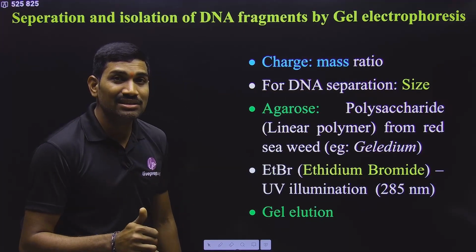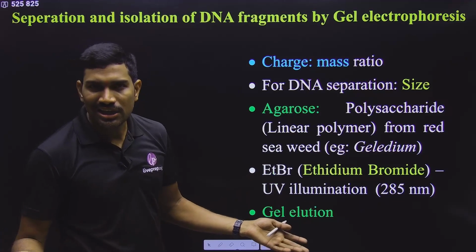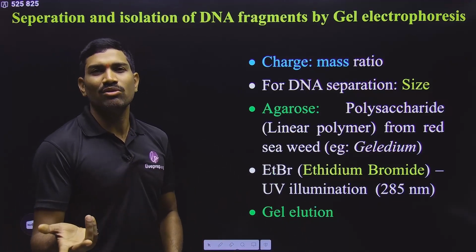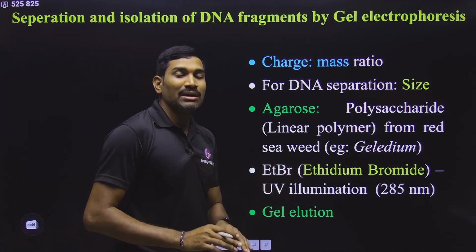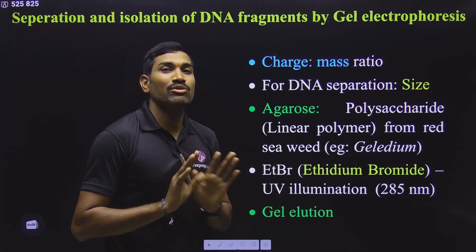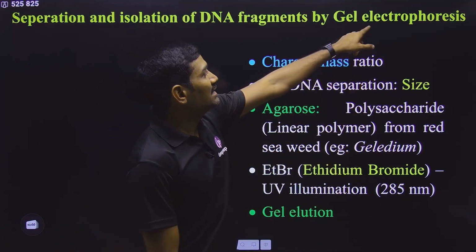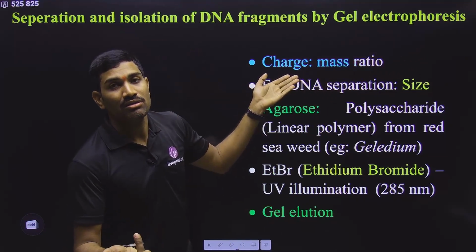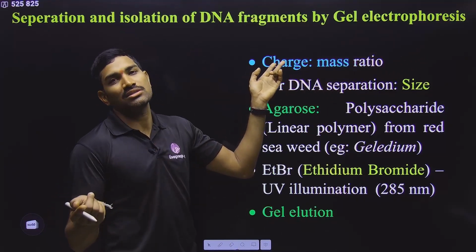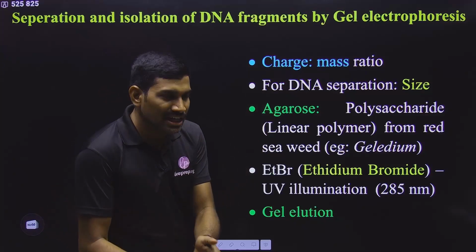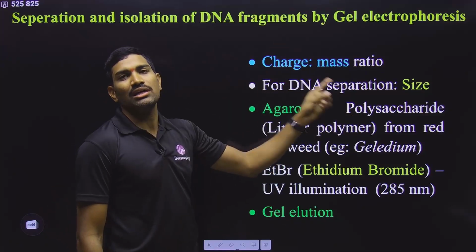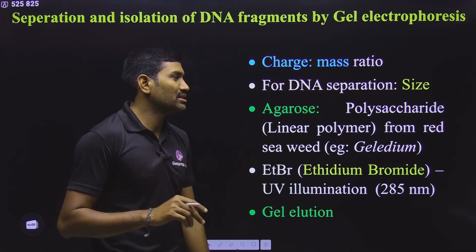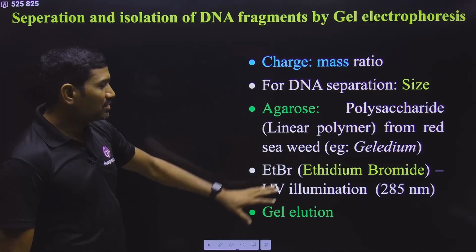Why do we say this? Because all DNA molecules are negatively charged, they always move towards the positively charged electrode, that is the anode. Yes or no? This is the point. But if, without talking about DNA, they ask that in gel electrophoresis separation of molecules is based on what, then you need to write both charge and mass. If they are directly talking about DNA molecules, then you need to write size only, that means mass only. Don't make mistakes here. Many students make mistakes in this concept, so please observe this very carefully.